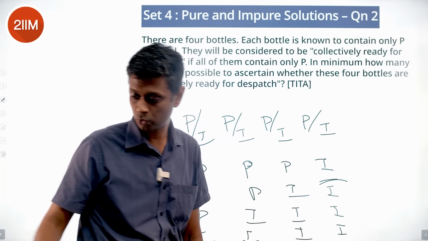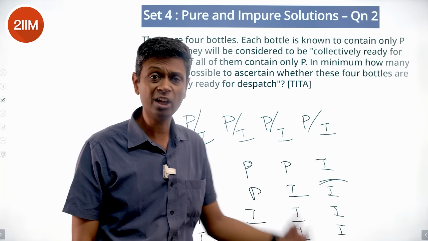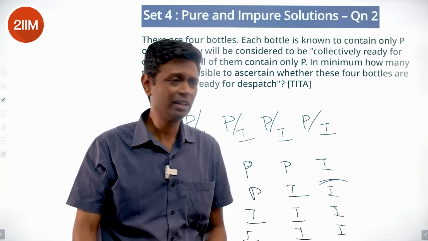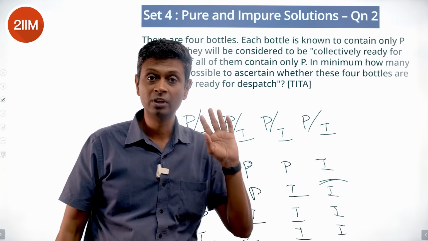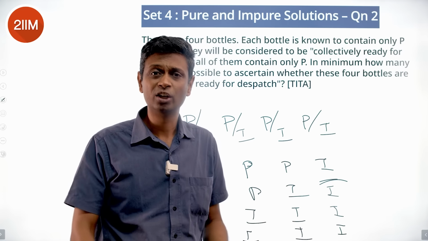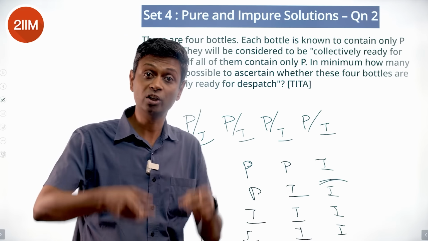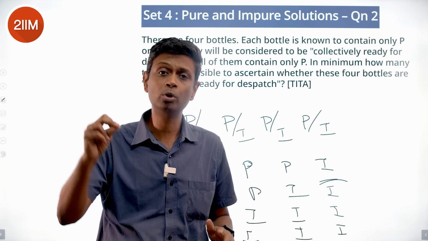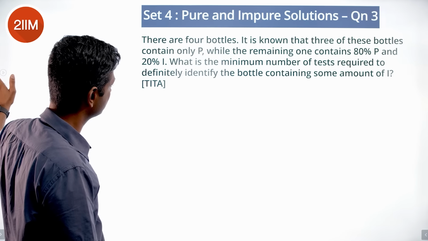You take all 4 equal quantities, put them together and test them. If impurity is detected, one of the 4 is impure. If no impurity is detected, then all 4 are P. It's the simplest way of testing. Take equal quantities of all 4, put in and detect. In one measurement, we can find the answer. Mainly because whatever is impure contains only impurity. It's 100% impure. So even if 1 out of 4 bottles is impure, it will show up on the test when you do equal quantity. In one test, we can do this.